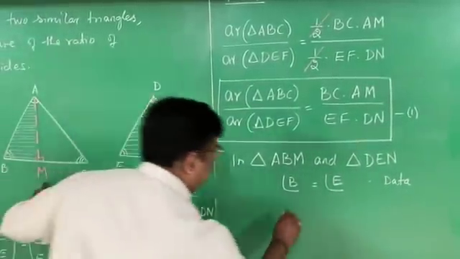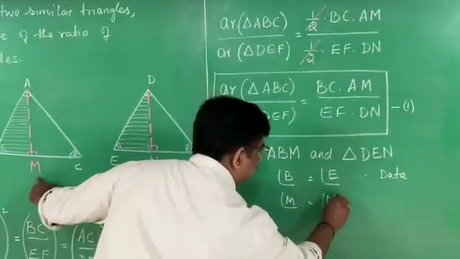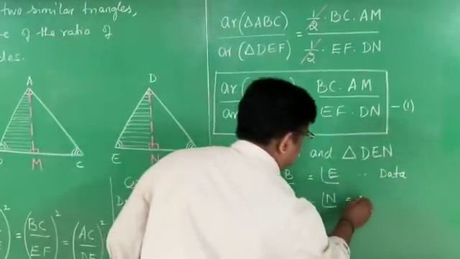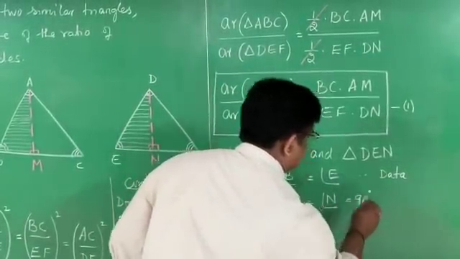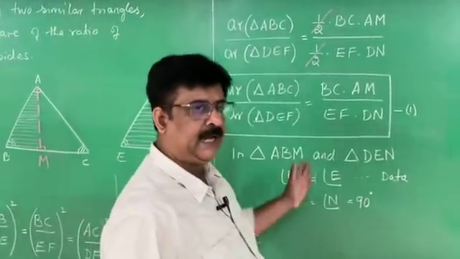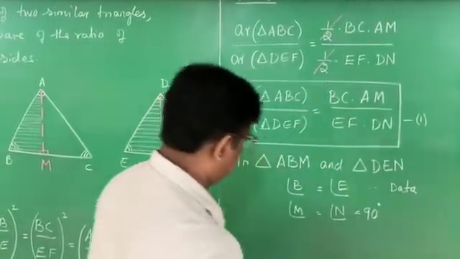Then angle M is equal to angle N. What degree is it? 90 degrees it is. Two angles are equal. Therefore, the AA similarity criterion I can apply. These two triangles are similar.